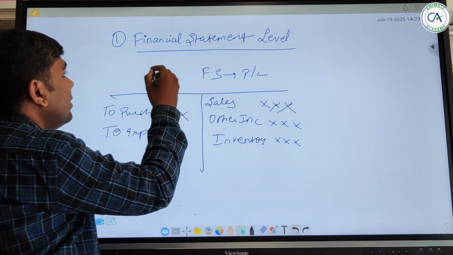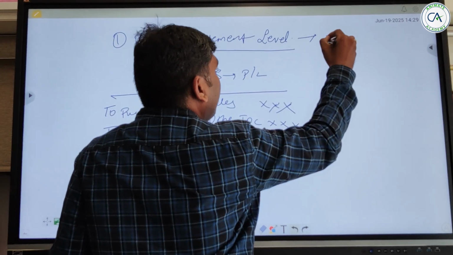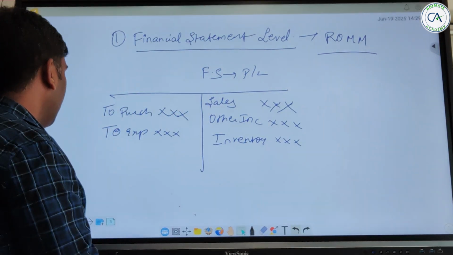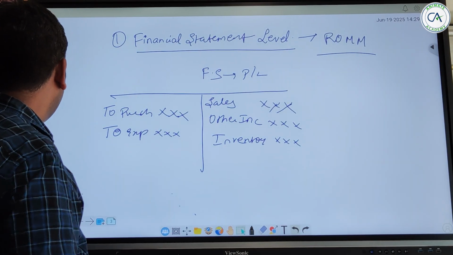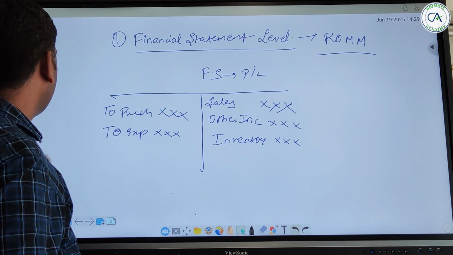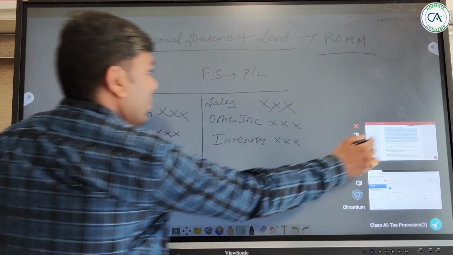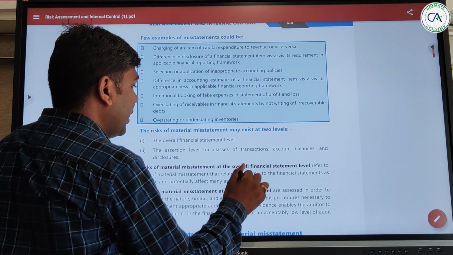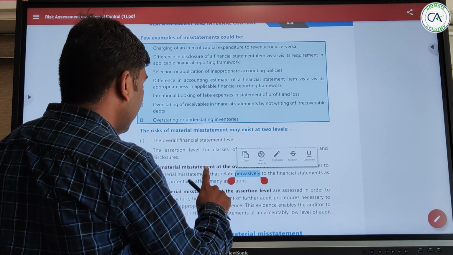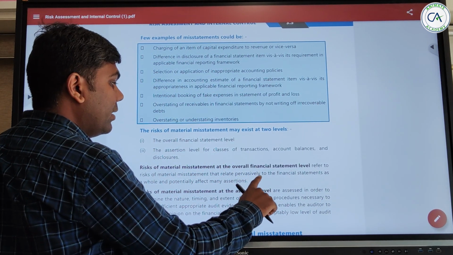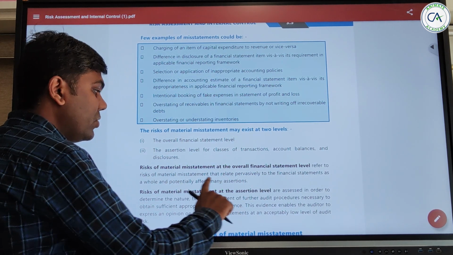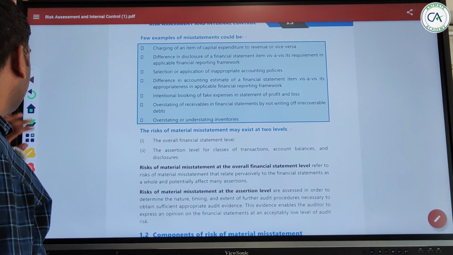So what the financial statement level says of risk of material misstatement is, risk of material misstatement at the overall financial statement level refers to risk of material misstatement that relates pervasively to the financial statement as a whole and potentially affects many assertions.